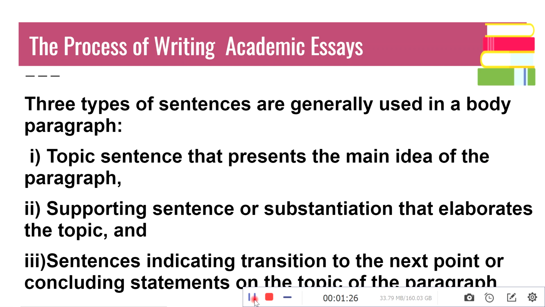So we have already seen that the thesis statement is the central idea of the essay. The topic sentences actually present the main idea in each paragraph. Then supporting sentences or substantiation that elaborates the topic, and sentences indicating the transition to the next point or a concluding statement on the topic of the paragraph.